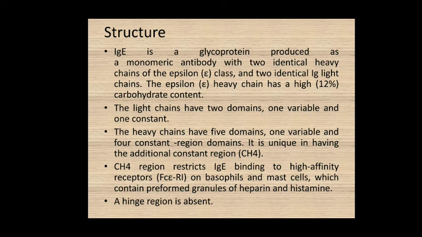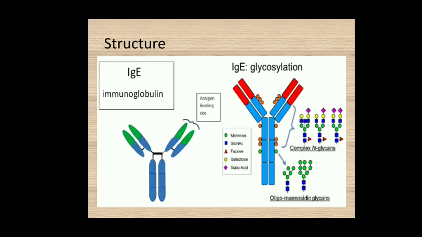Now another important characteristic of this IgE type of the antibodies is the absence of the hinge region. Within all other types of the antibodies there is the presence of the hinge region, but within the IgE type of the antibodies there is the absence of hinge region.